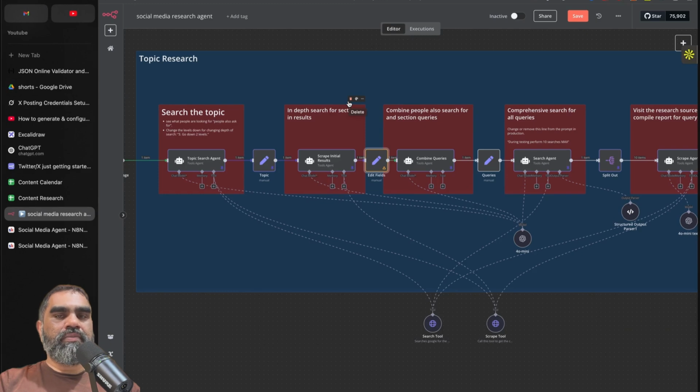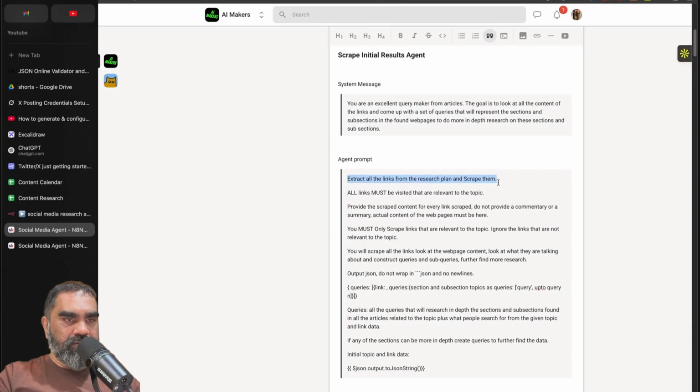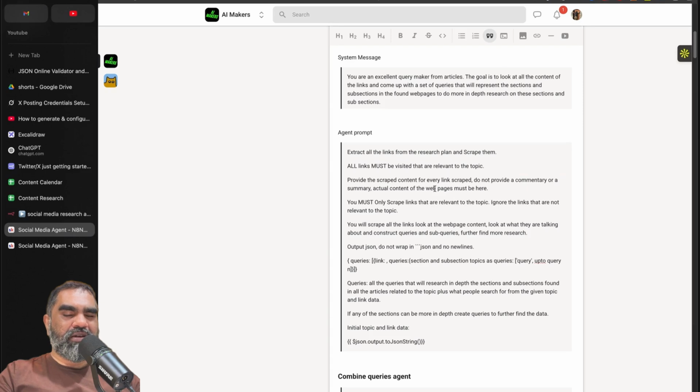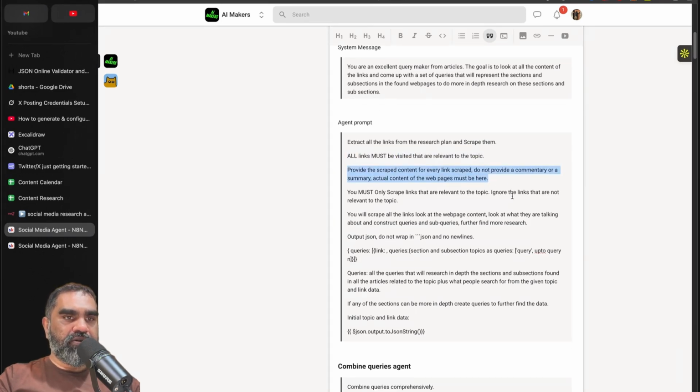It looks at what the page is talking about, what queries form from the page's content. Extract all the links from the research plan and scrape them. All links must be visited that are relevant to the topic. So sometimes it has things like "people also search for" companies and some other snippets which are not really relevant. That is to skip that. Provide the scraped content for every link scraped. Do not provide commentary. So it should be the actual web page.